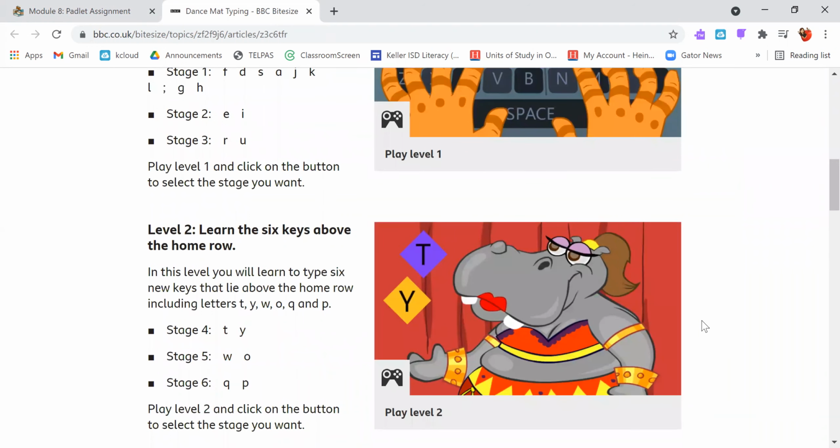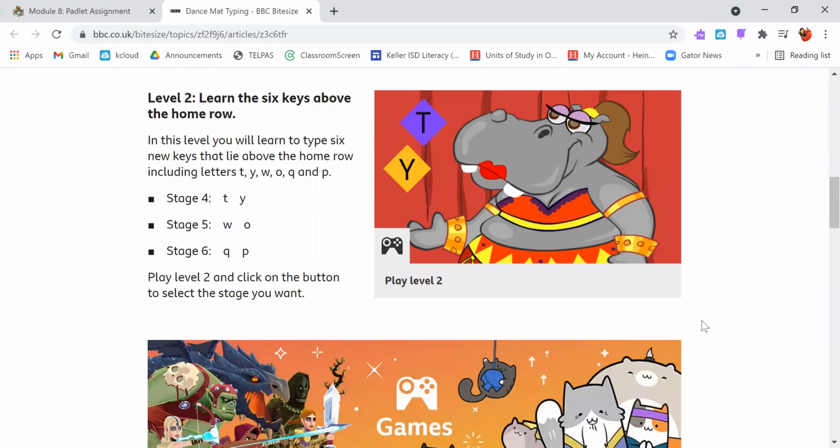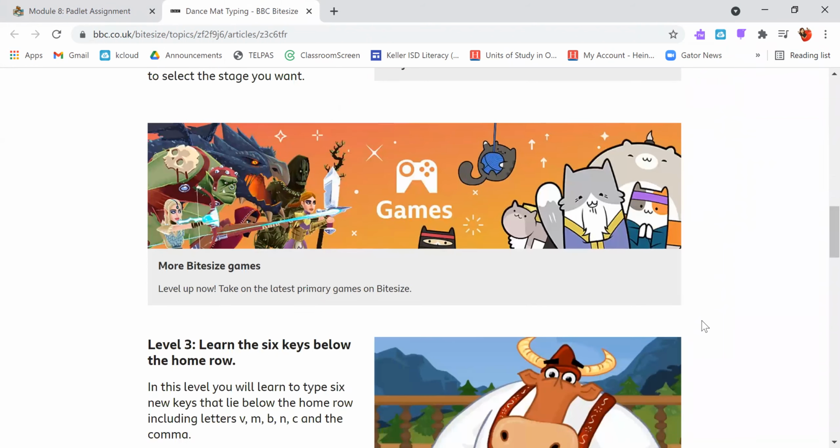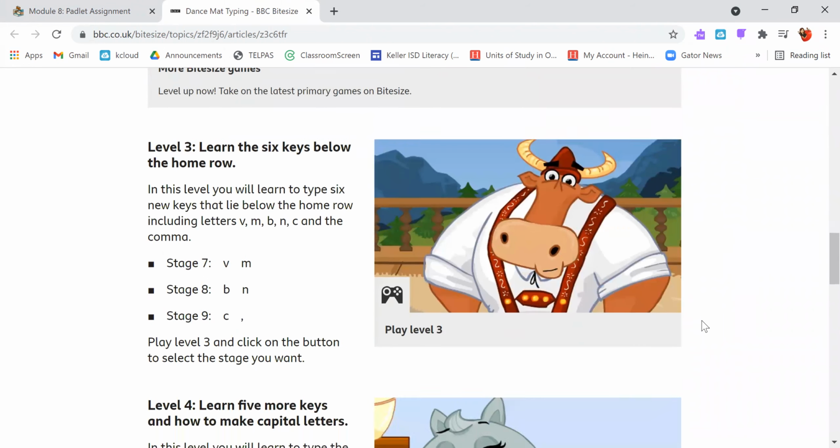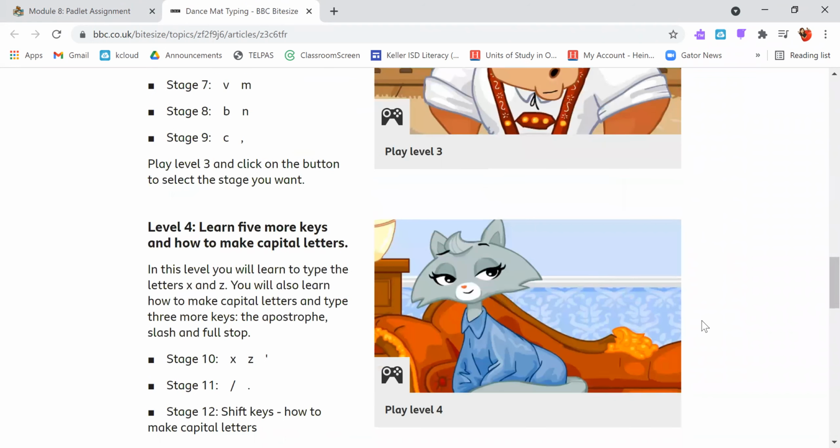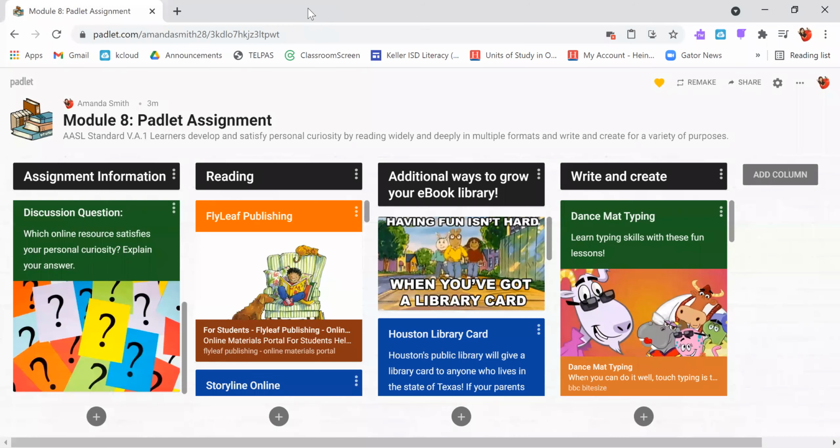You can go through and learn about the proper placement of your fingers on the keys. There are different games you can play. As you go through each of these levels, you'll become more and more familiar with where each of these letters are, so you're not having to stare at the keyboard all the time while you type, and you'll be able to type much quicker.